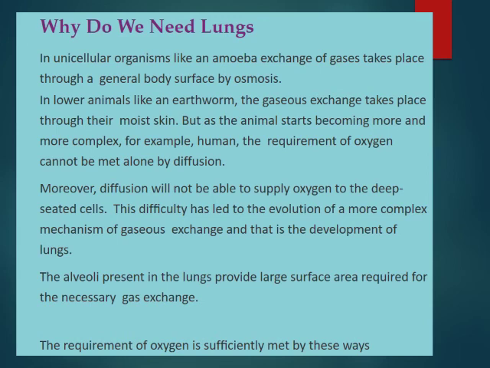And why do we need lungs? In unicellular organisms like amoeba, exchange of gases takes place through the general body surface by osmosis, and in lower animals like earthworm the gas exchange takes place through moist skin. But as animals become more and more complex, like humans, diffusion alone cannot meet the requirement of oxygen. So how is the oxygen requirement met? It is met with the help of lungs, because lungs have the large surface area necessary for exchange of gases, and the requirement of oxygen is sufficiently met in this way.